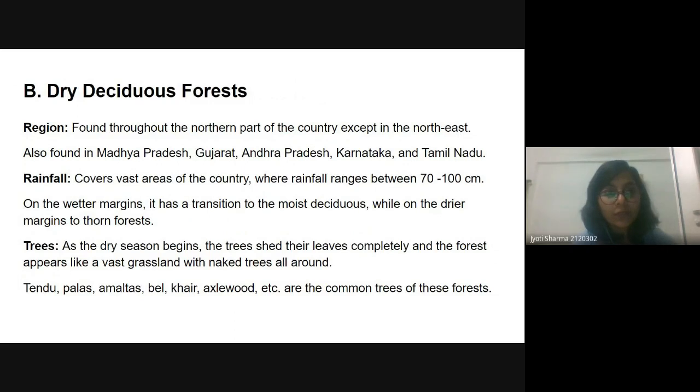Now the dry deciduous forest: these are found throughout the northern part of the country except the Northeast. So can anyone tell me what type of forest we have in the majority in India? Is it dry deciduous, moist deciduous, or evergreen?